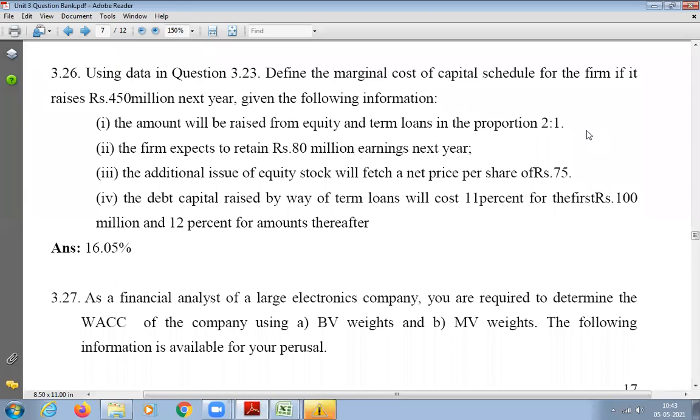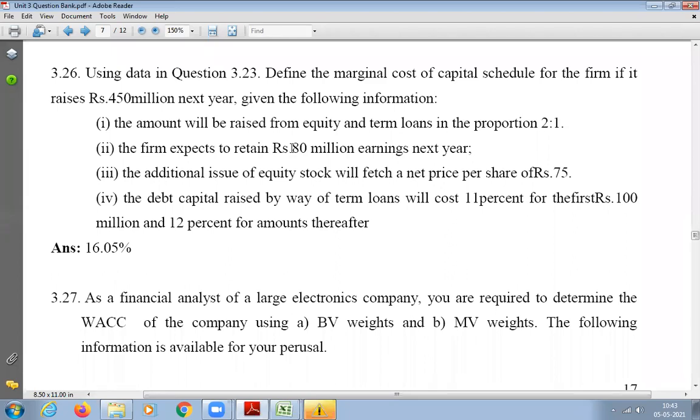So how do you calculate that? Total 450 into 2 divided by 3. What will you get? 300, that will be equity. And term loan? 450 into 1 by 3 will give you the debt, 150. And then retained earnings: out of whatever you get in equity, you keep aside 80 million for retained earnings.